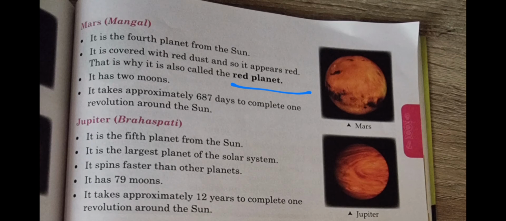Jupiter, or in Hindi we say Brahaspati Grah. It is the fifth planet from the sun. It is the largest planet of the solar system. It spins faster than other planets. It has 79 moons. It takes approximately 12 years to complete one revolution around the sun.